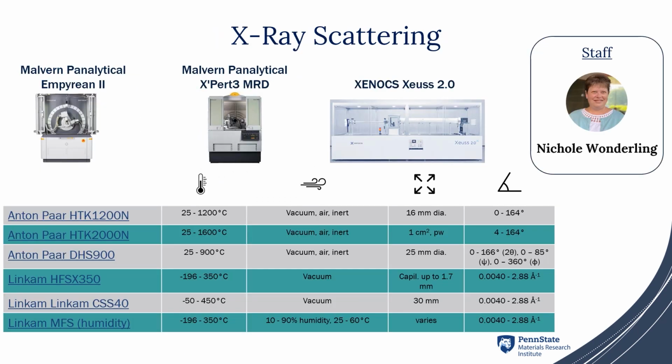Another technique where controlled temperature and/or atmosphere can be performed is X-ray scattering. This technique is supported by our staff member Nicole Wanderling. We can see in this slide the different apparatus present at MCL along with the different accessories that are used to do in situ measurement. The temperature range where the analysis can be done goes from liquid nitrogen temperature up to 1600 Celsius. Analysis can be performed under vacuum, air, or inert environment, and we can also introduce a percentage of humidity to see the behavior of the material under wet conditions.